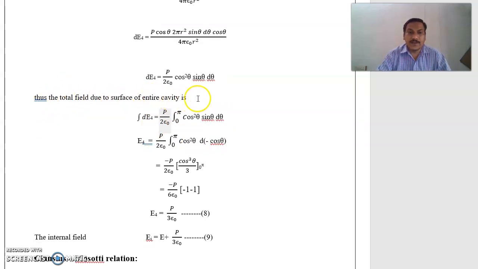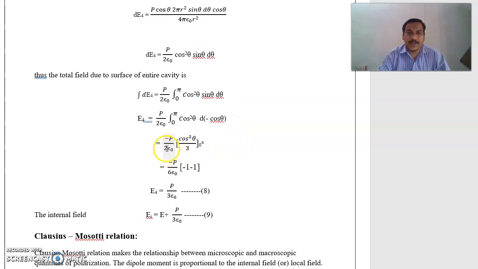The total field due to the surface of the entire cavity is the integral of dE4. If you integrate the above equation, you get the total field due to the surface of the cavity acting at point A. That is, integral dE4 is equal to P by 2 epsilon naught integral from 0 to pi of cos square theta sin theta d theta. Then integral dE4 becomes E4, equal to P by 2 epsilon naught into integral from 0 to pi of cos square theta d of minus cos theta. So sin theta d theta can be written as d of minus cos theta.